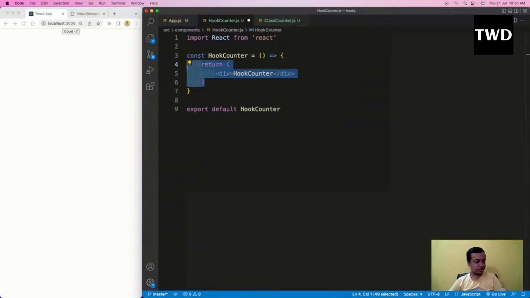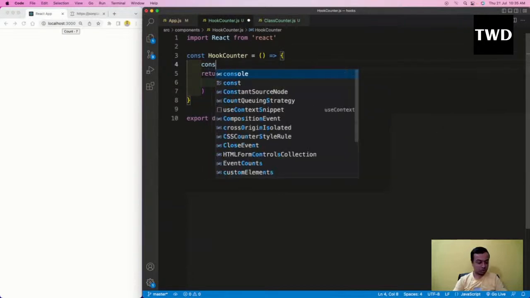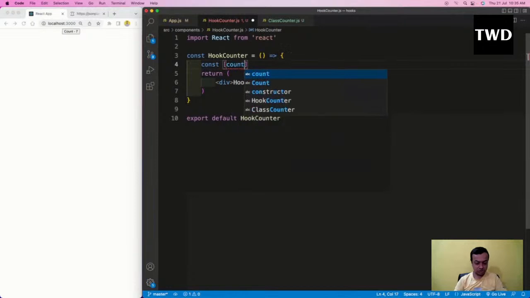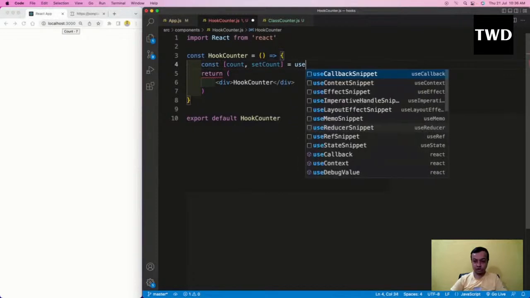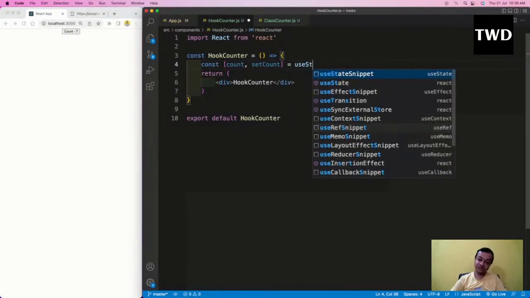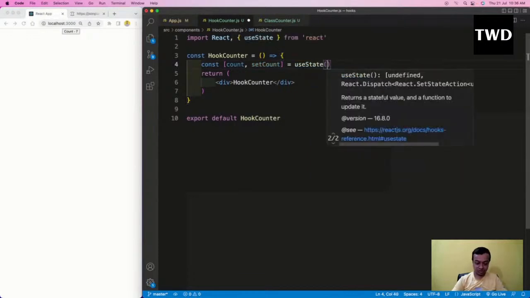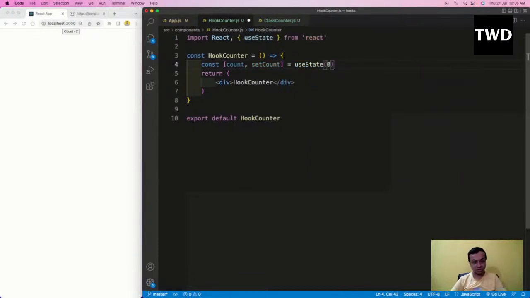We use it through a specially made feature, and this option is only available in React version 16.8 and above, and 16.8 was released in 2020. So if you're creating a new React app, it will be there because right now 18 is going on. Okay, so now what I'm going to do is const [count, setCount] = useState. This is array destructuring I'm using. Here I'll pass it as 0.